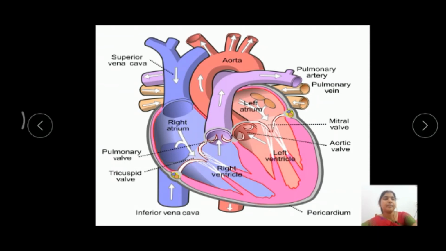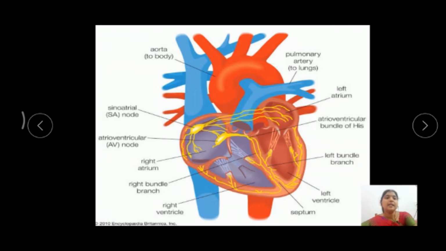And another one, the AV node, is present at the inner right side and the posterior side of the interatrial septum or auriculoventricular septum, at the edge of the right atrium.